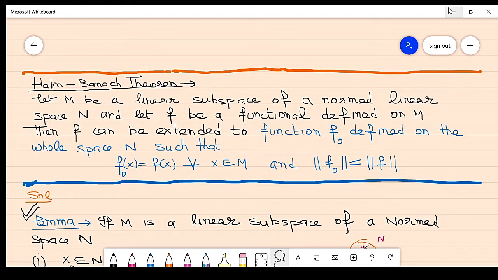Now, in the previous lecture, we studied a lemma.